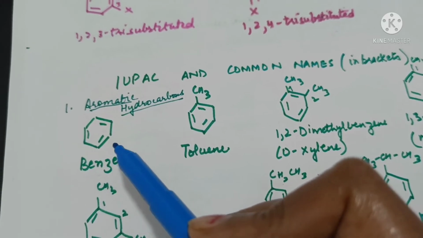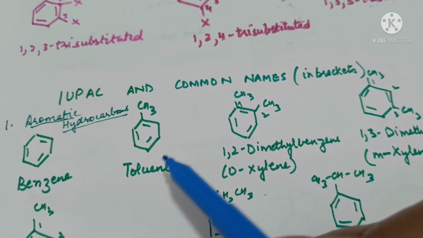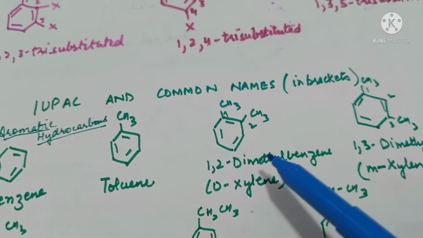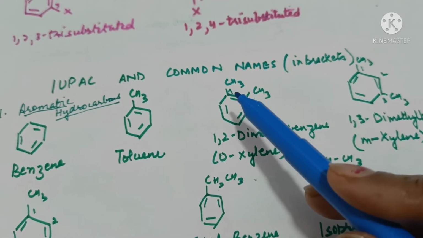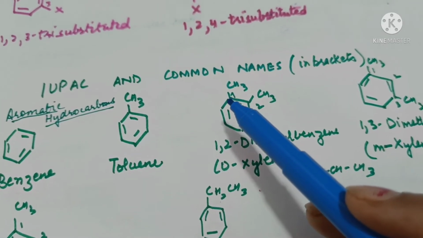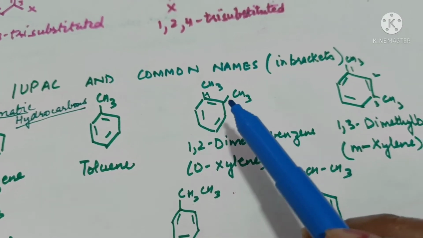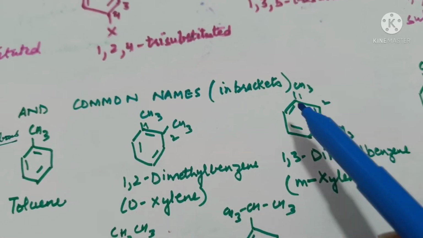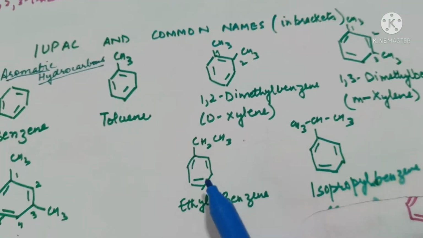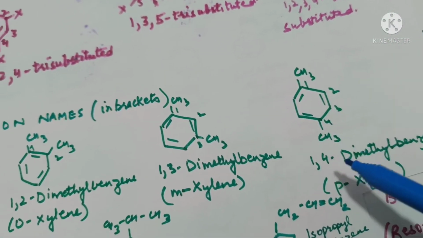So this compound you all know is benzene. With one methyl group, it's called toluene. With 2 methyl groups, it's called xylene. Now, if the methyl groups are adjacent to each other, then the name is 1,2-dimethyl benzene, but in common system, it is called orthoxylene. This is metaxylene or 1,3-dimethyl benzene, paraxylene 1,4-dimethyl benzene.